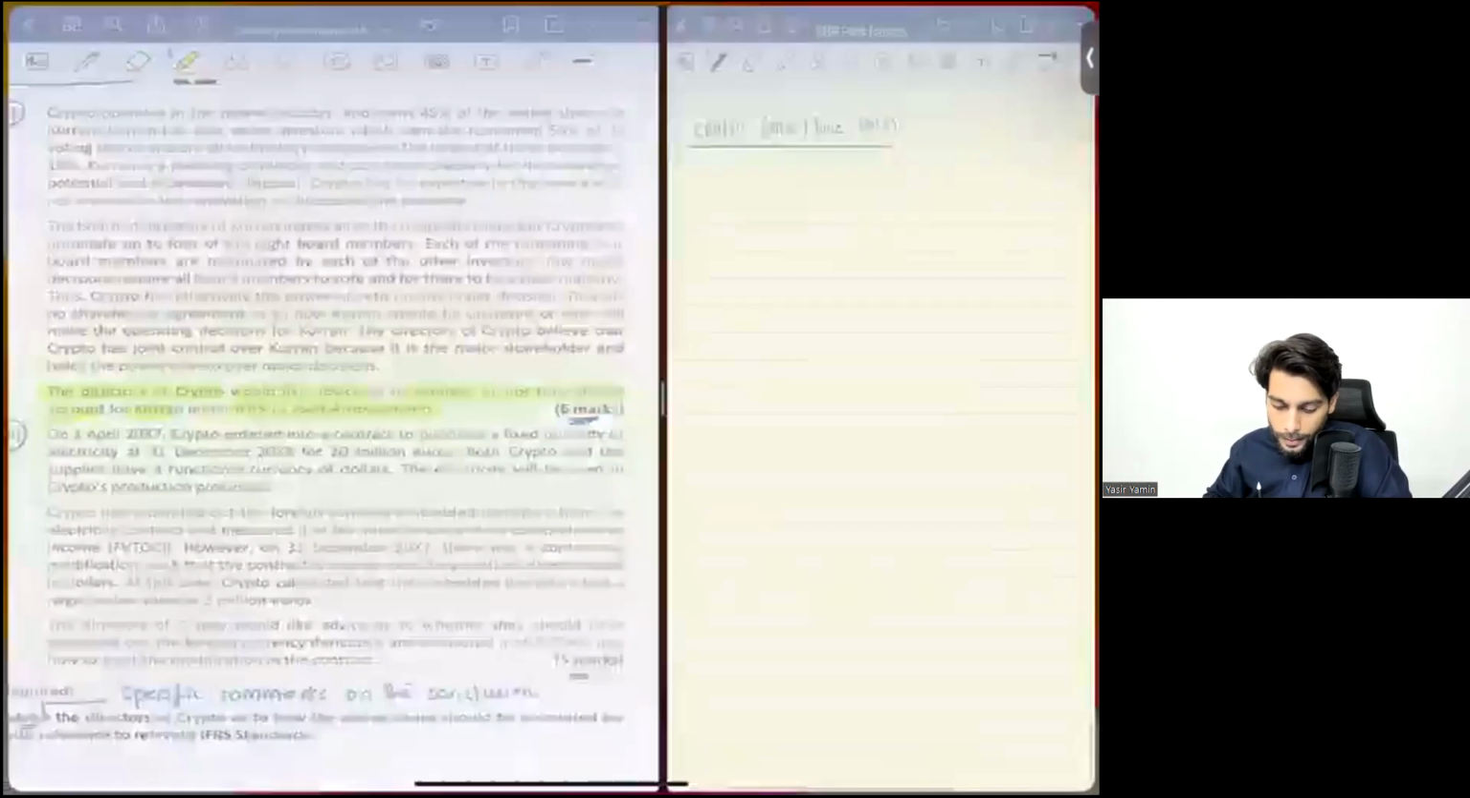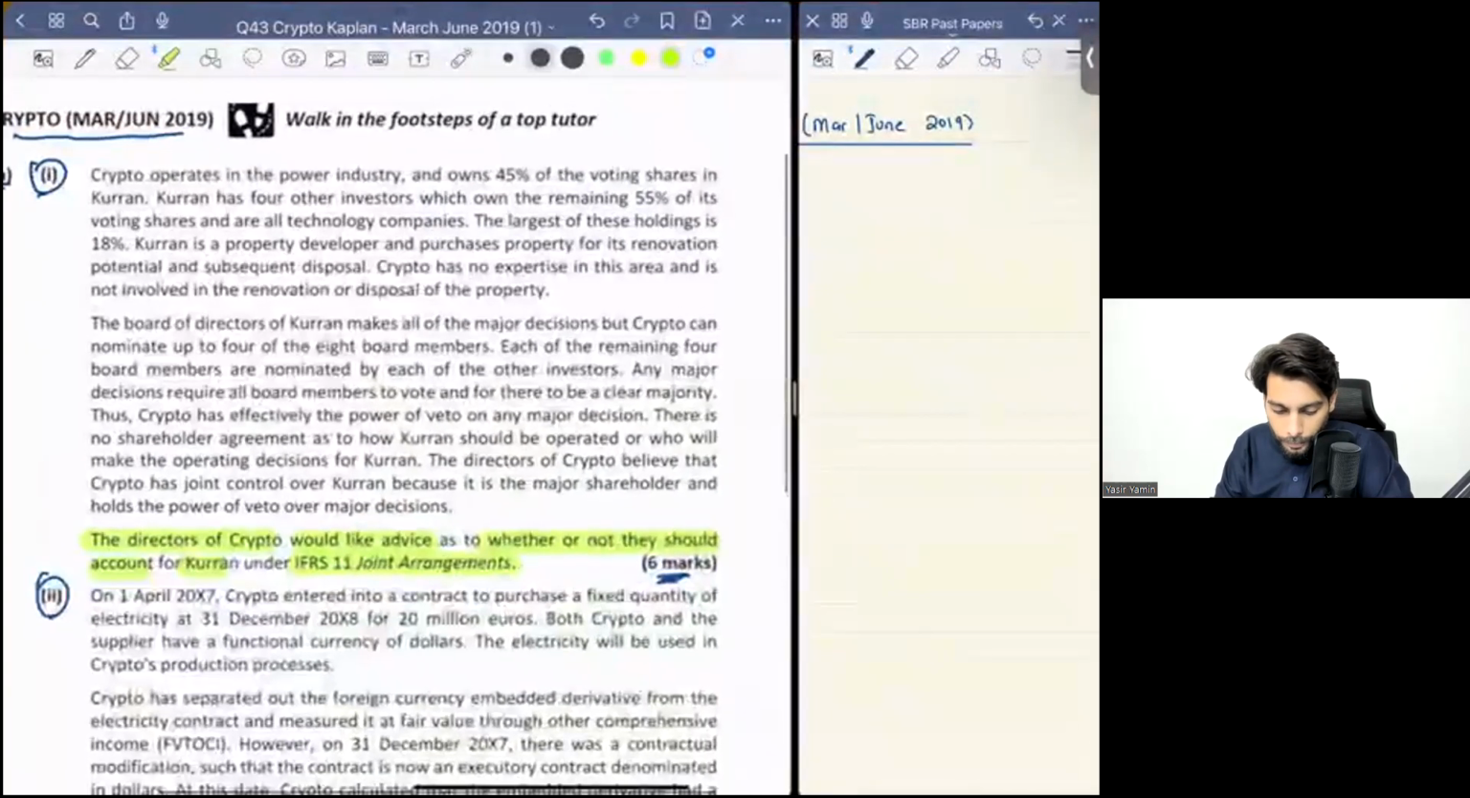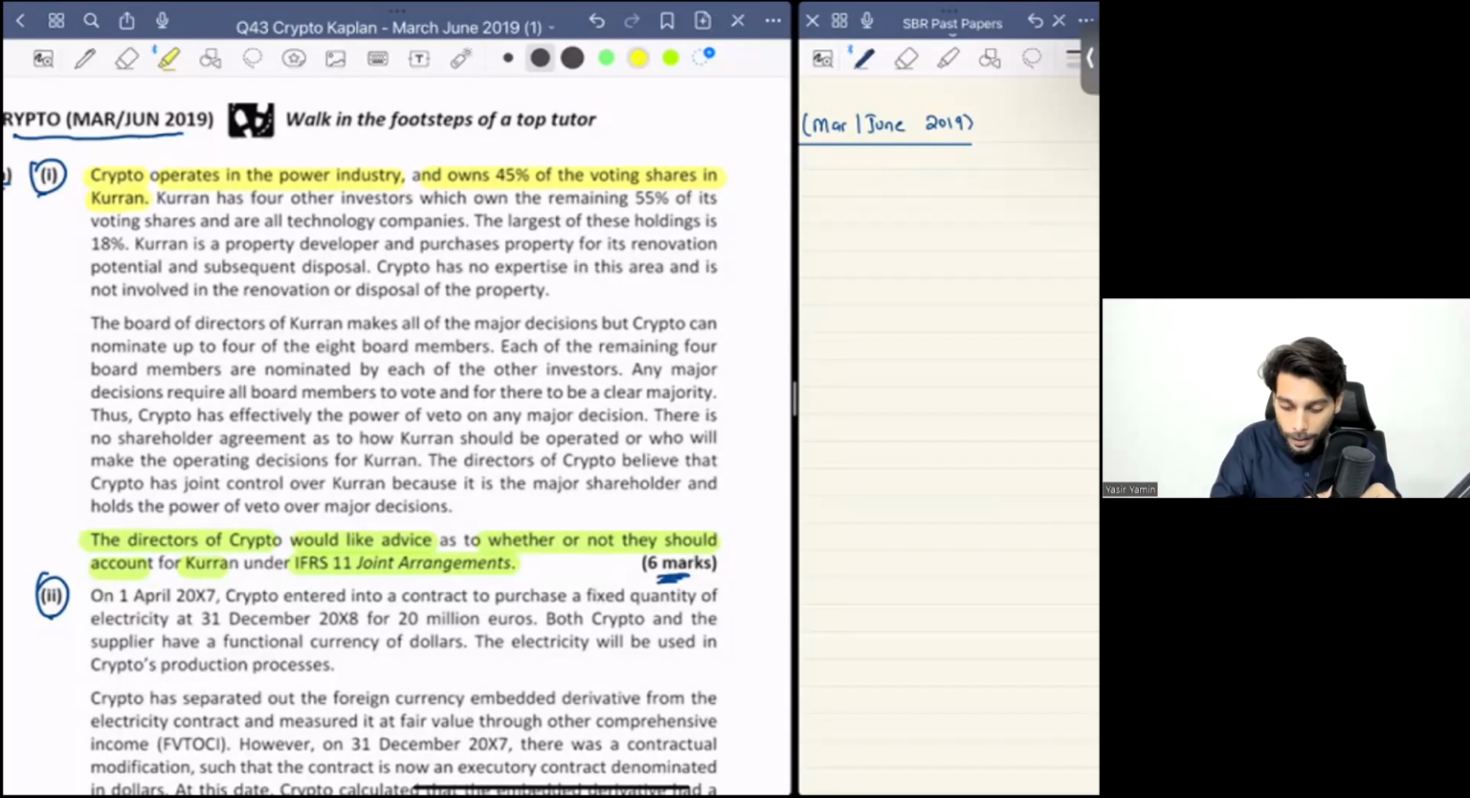Okay. Now let us focus on the question for a while. Part number 1 says that Crypto operates in the power industry and owns 45% of the voting shares in Current. So our company is Crypto and it has invested in 45% voting shares of Current.